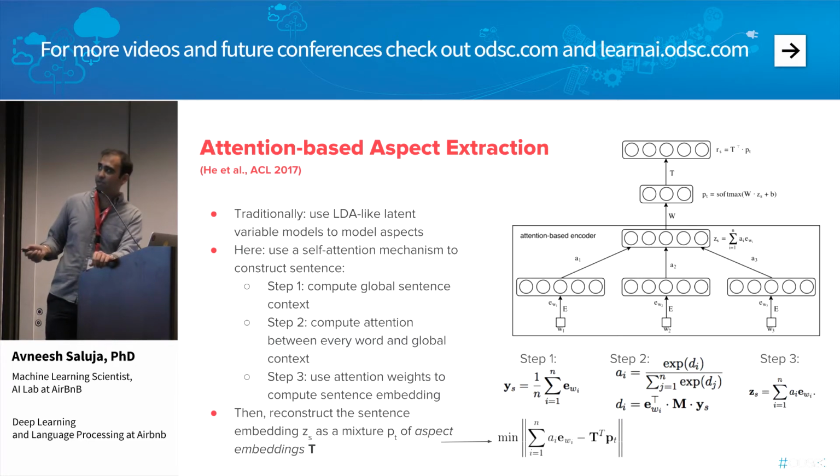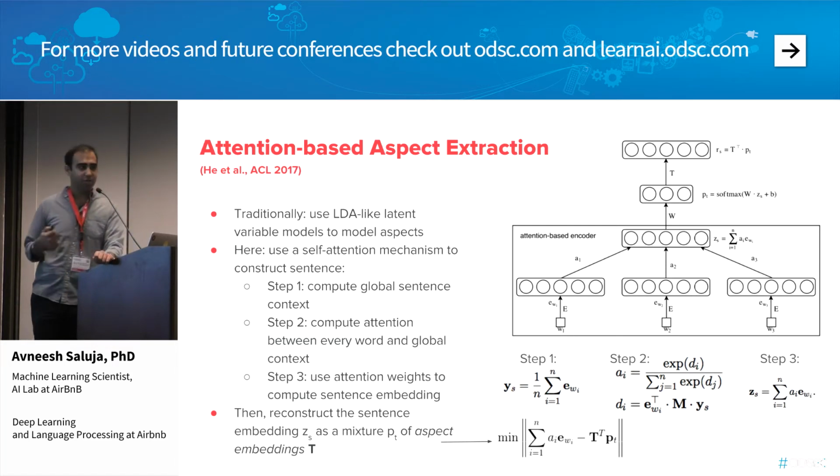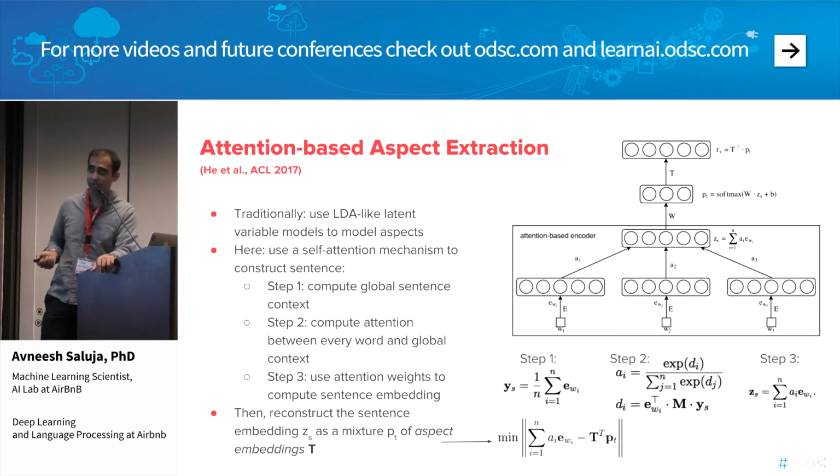So this is the attention-based encoder part. What we then want to do is say, okay, if we have a matrix T, which represents the various aspects, T is a K by D matrix, where K is the number of aspects that we choose, and D is the dimensionality of the word embedding space. So note that the aspects are actually K points within a D-dimensional space, or within the original word embedding space.